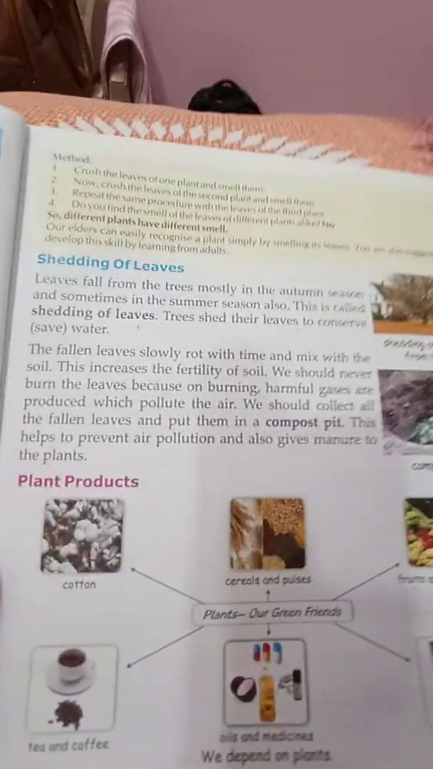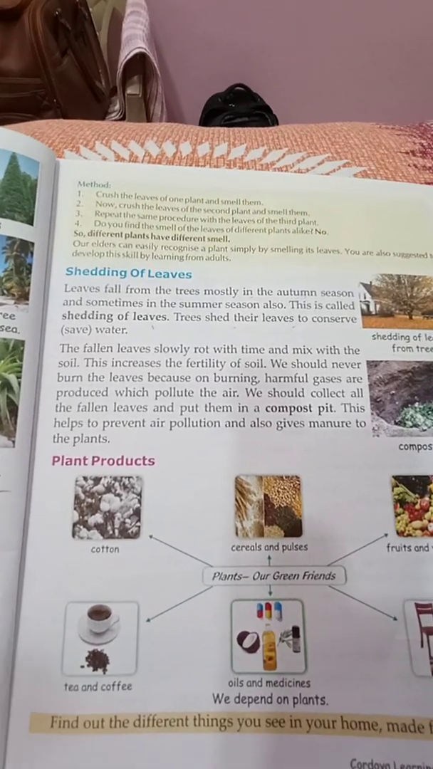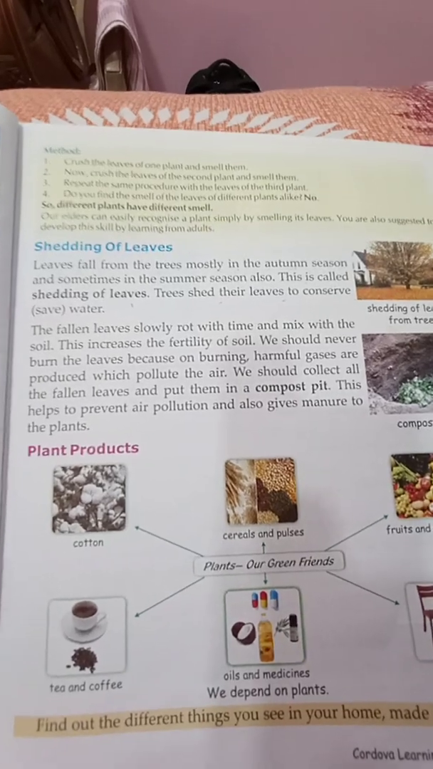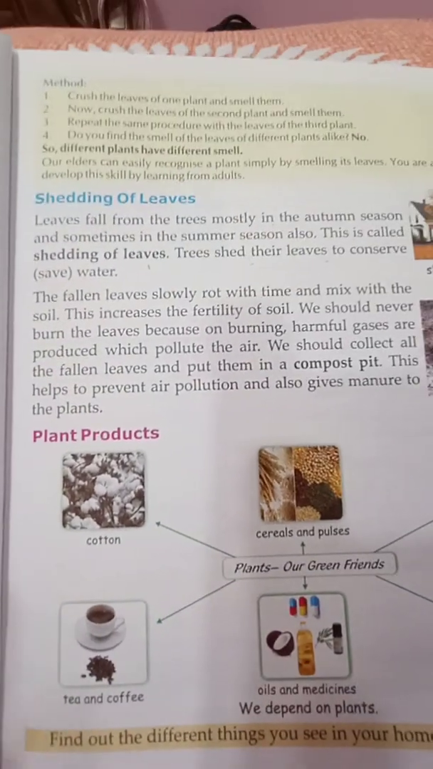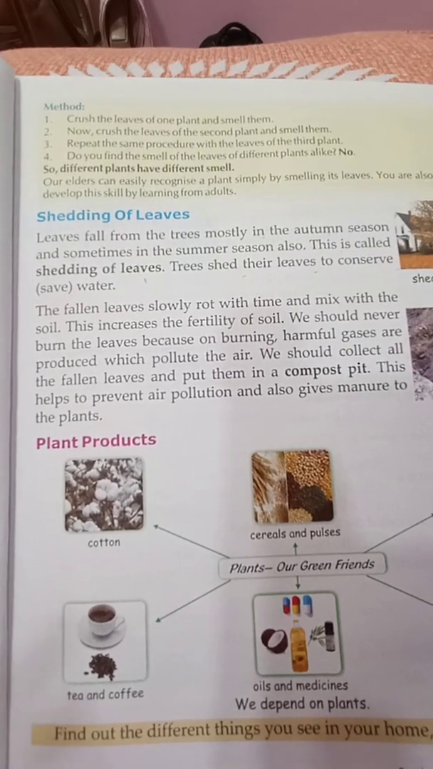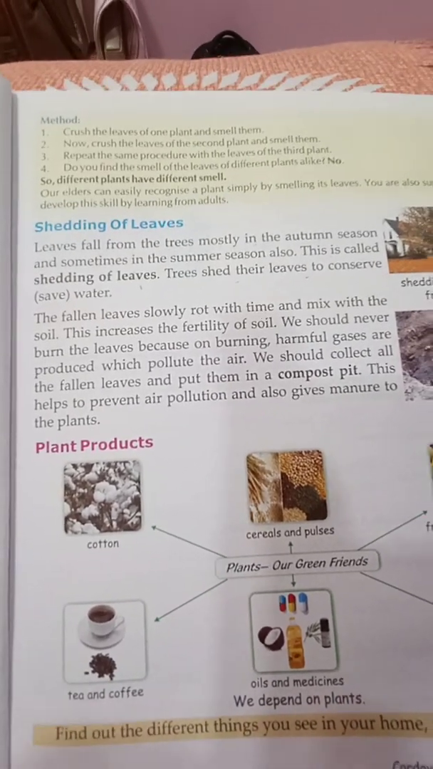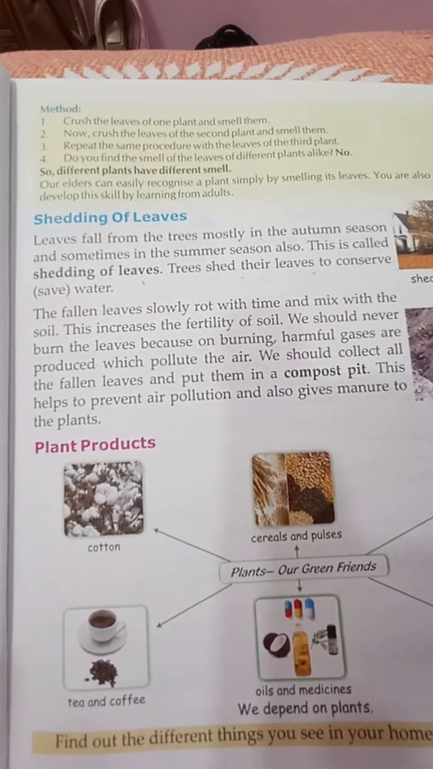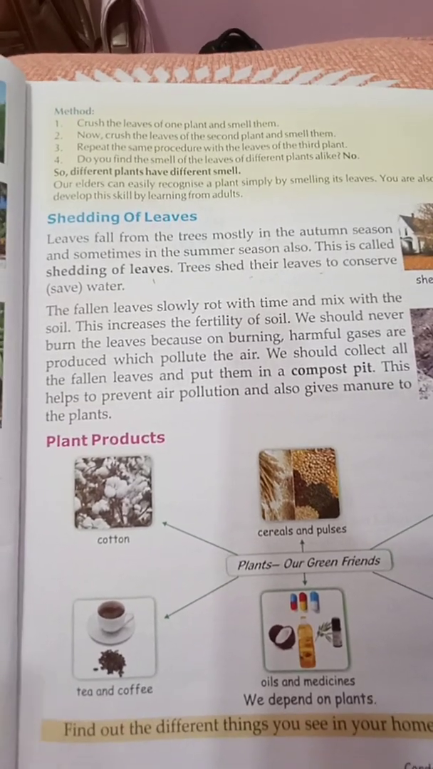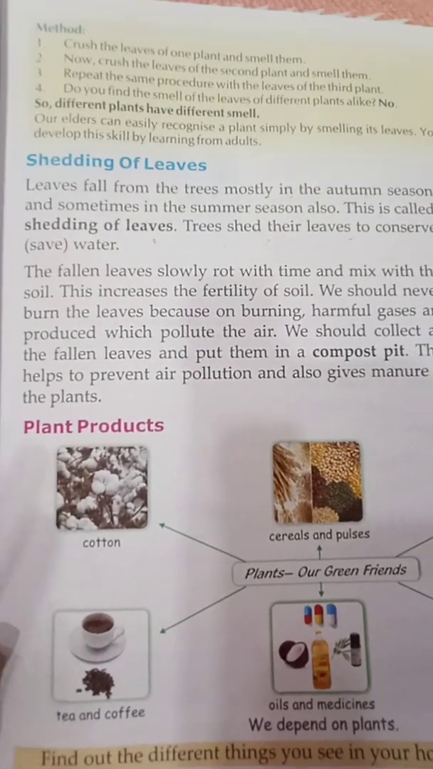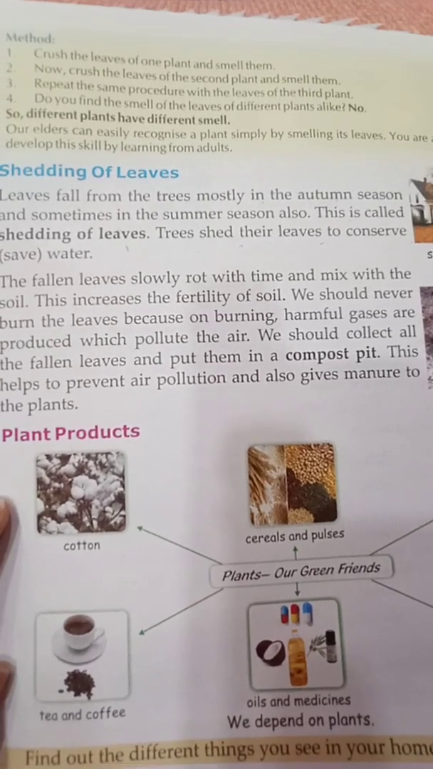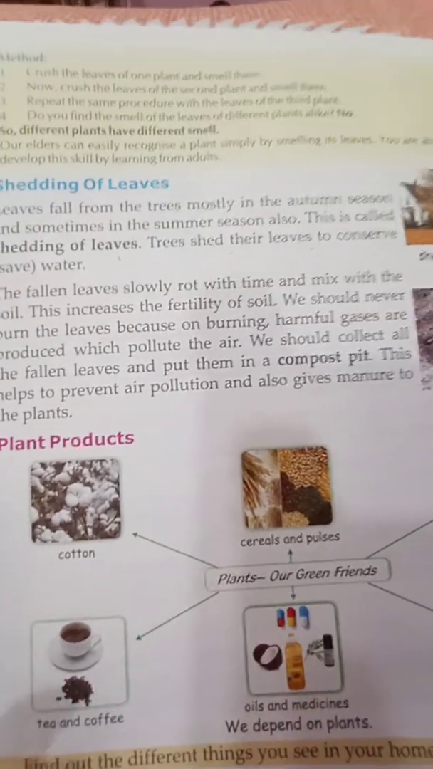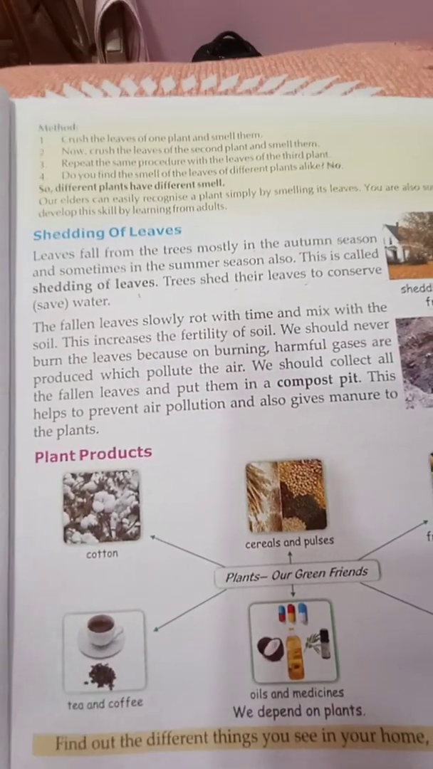So shedding of leaves means when the leaves fall from the trees in the summer season, spring season and autumn season, that is called shedding of trees. After shedding, what is the use of those leaves? They rot and mix with the soil, which gives fertility to the soil. Never burn the leaves because it creates pollution in the air. Make a compost pit and put all the leaves into it, and it gives manure to the plants. So the fallen leaves can be reused.